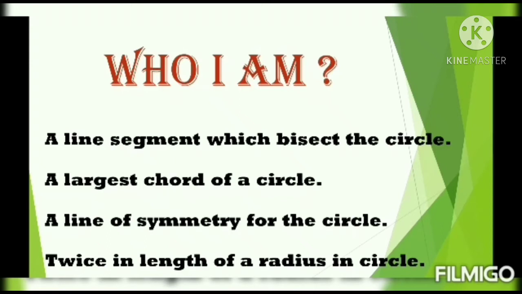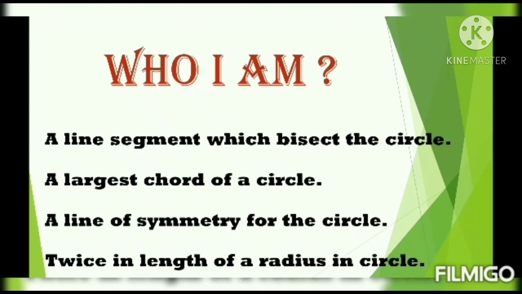A line segment that is twice the length of the radius. Okay, so all these questions have the same answer. A line segment which bisects the circle, the largest chord of a circle, a line of symmetry for the circle, twice the length of a radius in a circle.